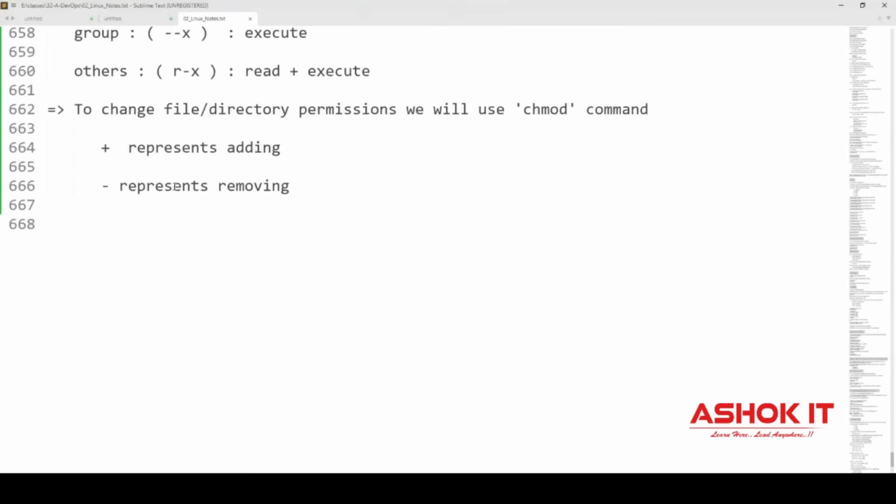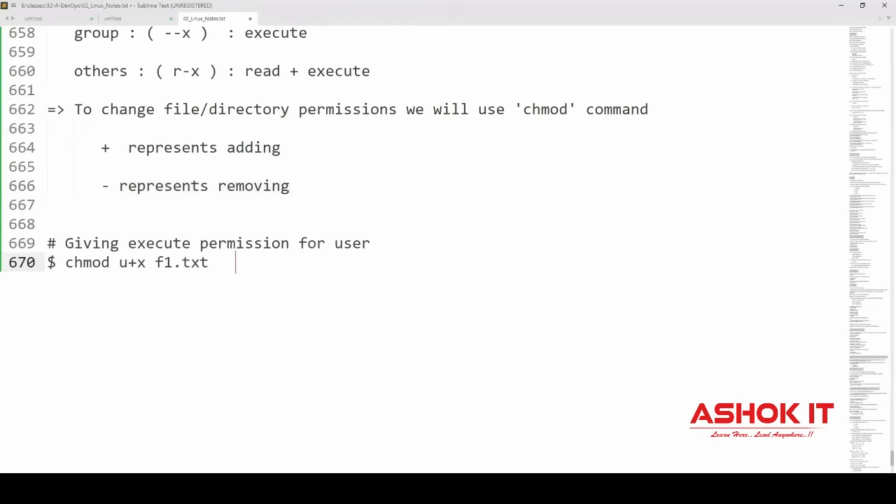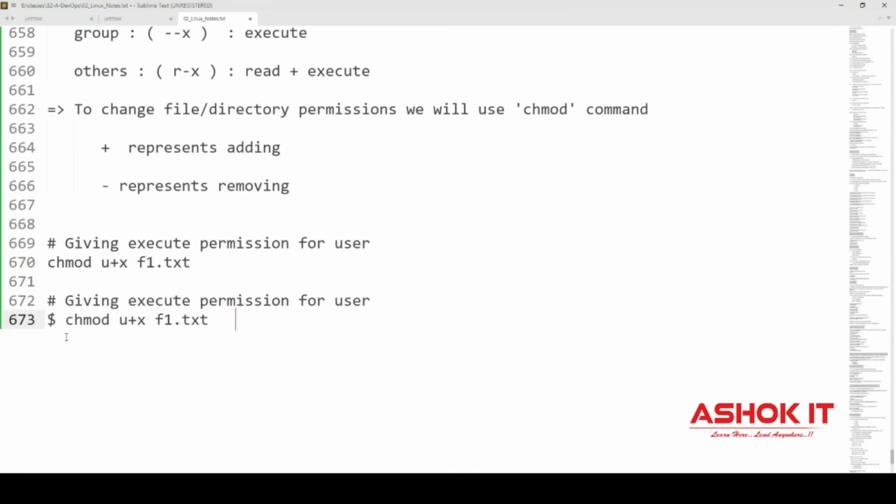To add or remove a permission, use the chmod command. Plus means adding, minus means removing. How to give execute permission for the user? u+x; using u+x adds execute permission for the user. How to give write permission for the group? We have done g+w.